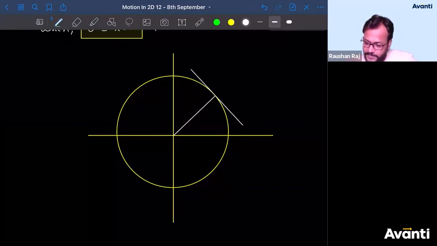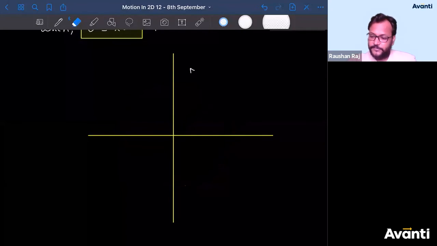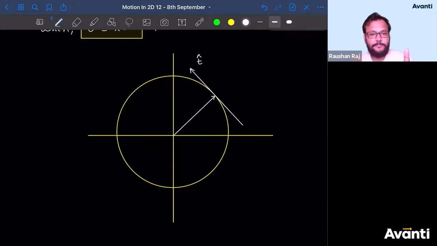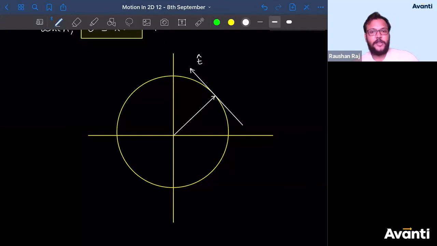I am asking you to find the unit vector of this direction. We know this direction already, right? So tell me, if I denote this as t cap, what is the meaning of t cap? Unit vector along the tangent. And this is r cap, unit vector along the radius. Tell me what is r cap. Just now we have figured it out.